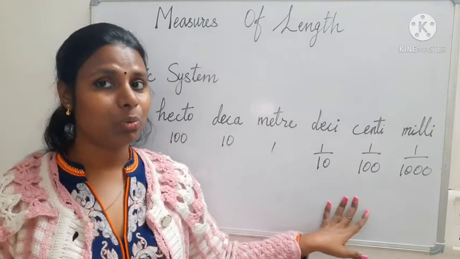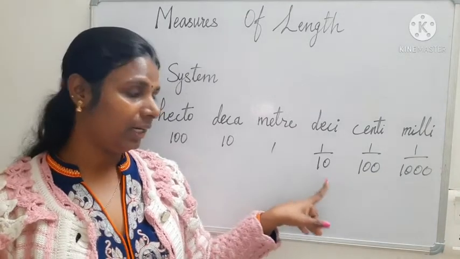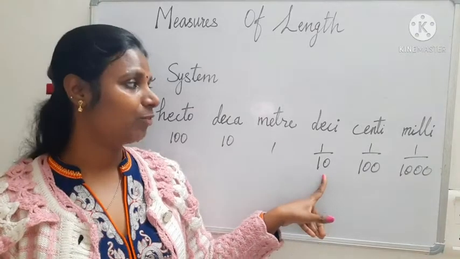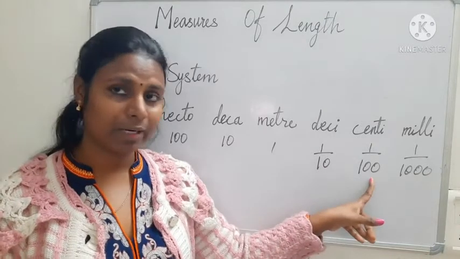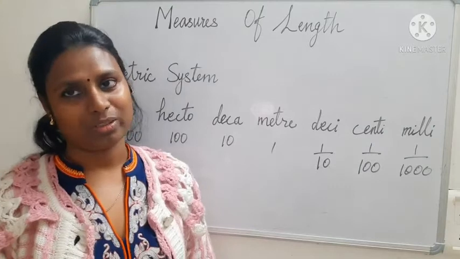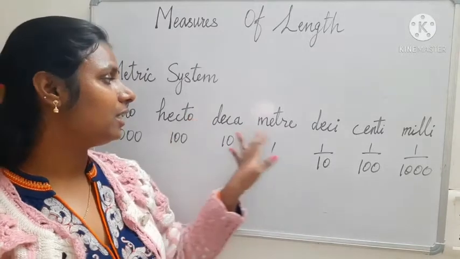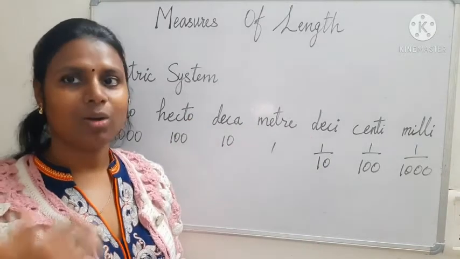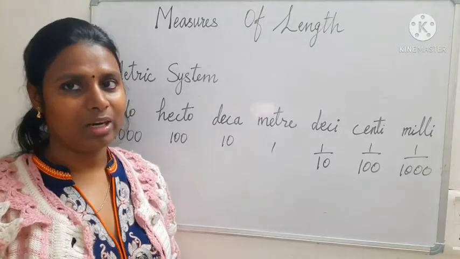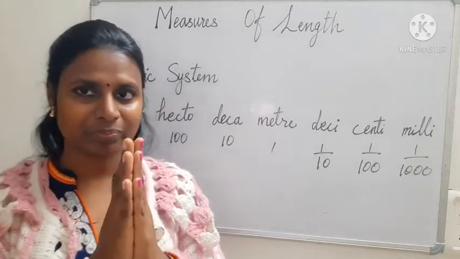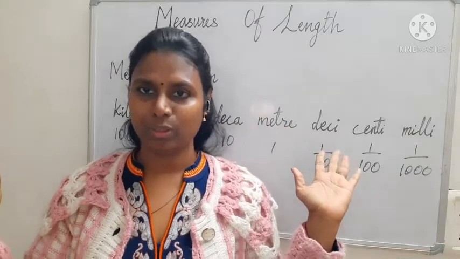So here 10, and for centi 10 more, that means 10 multiplied by 10, 100, and for milli 1000. The main thing is you have to learn these units order wise, so you can easily convert from one unit to another unit. For example, meter is in between, with 3 units on this side and 3 units on this side.